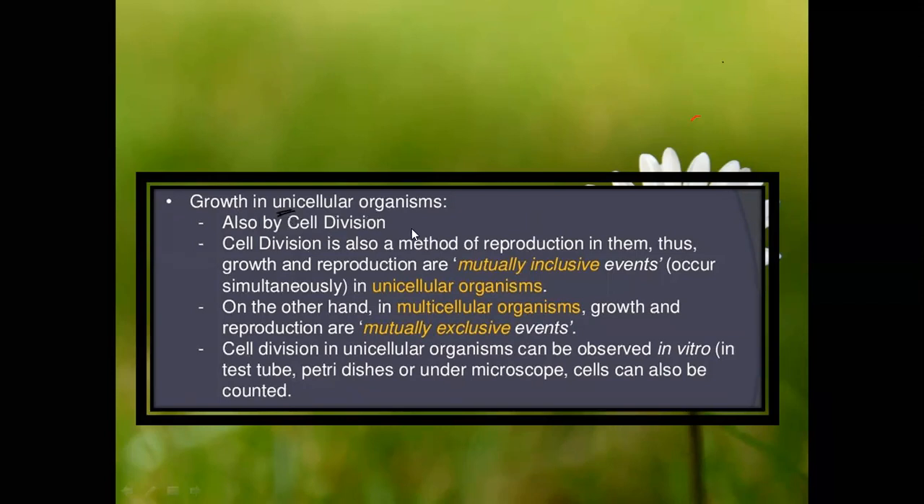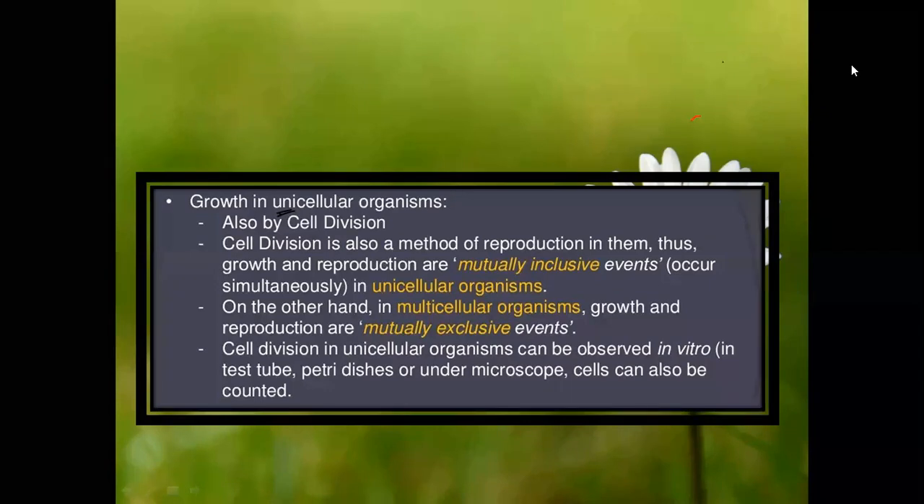So what happens here is growth in a unicellular organism. Here also the cell division takes place, where one parent cell divides to give two more cells, that is two daughter cells. That we'll discuss later. Now, cell division is also a method of reproduction in them. Growth and reproduction are mutually inclusive events that occur simultaneously in a unicellular organism.